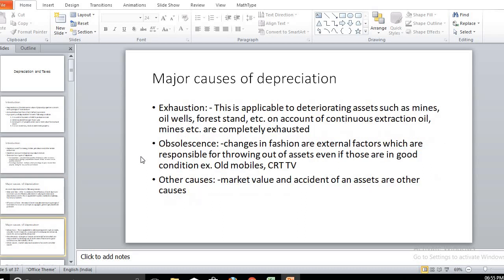In such cases, we should provide some money, due to which we can sustain in that particular market. So this is nothing but the depreciation.